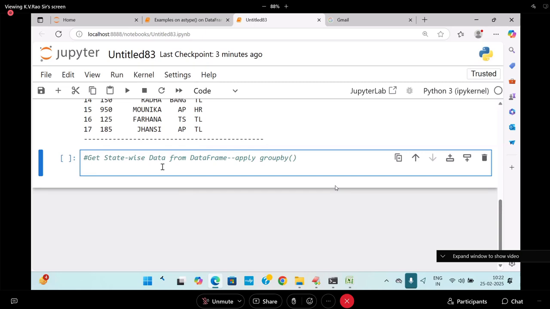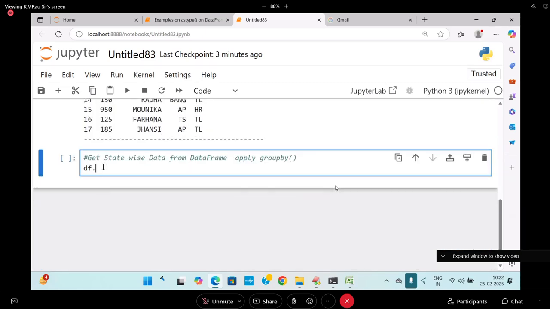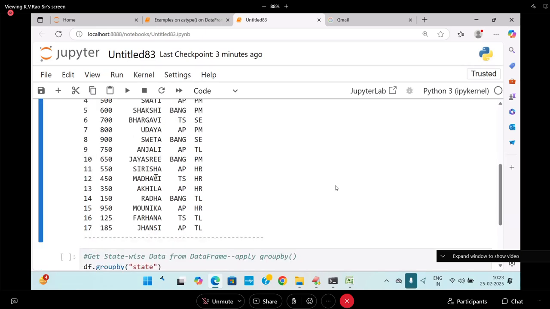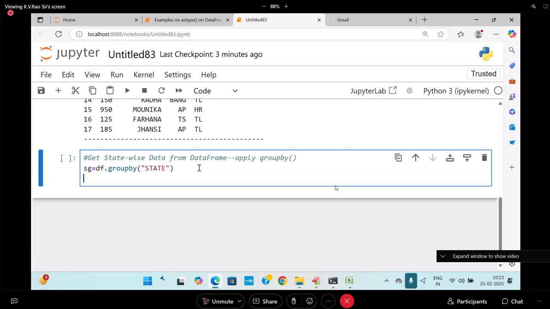Come on, first df dot group by of state. State capital, I need to write it, watch the spelling mistakes. This I am going to store in a variable, state group, that is SG. What is the type of SG? I will show you the type of SG, because the type of a variable is always important for you.